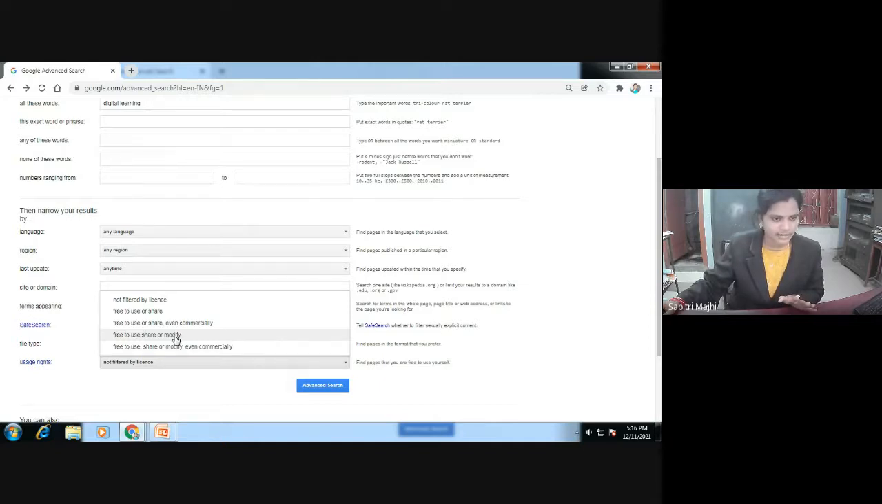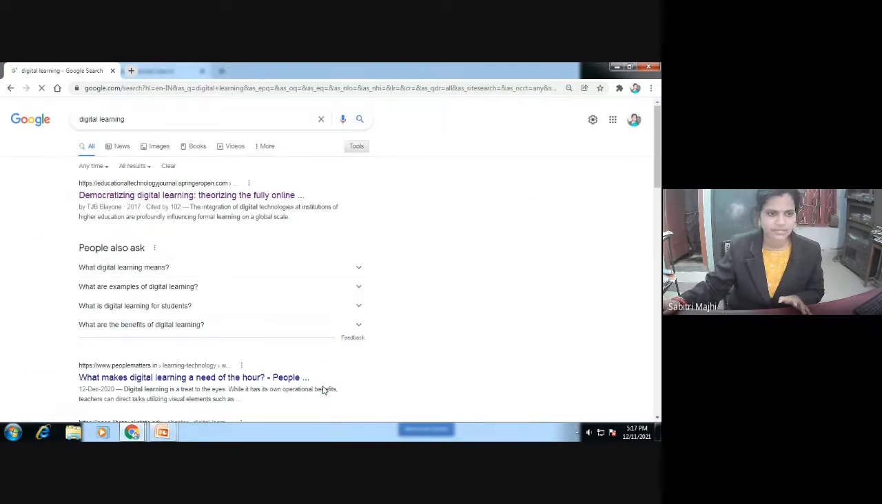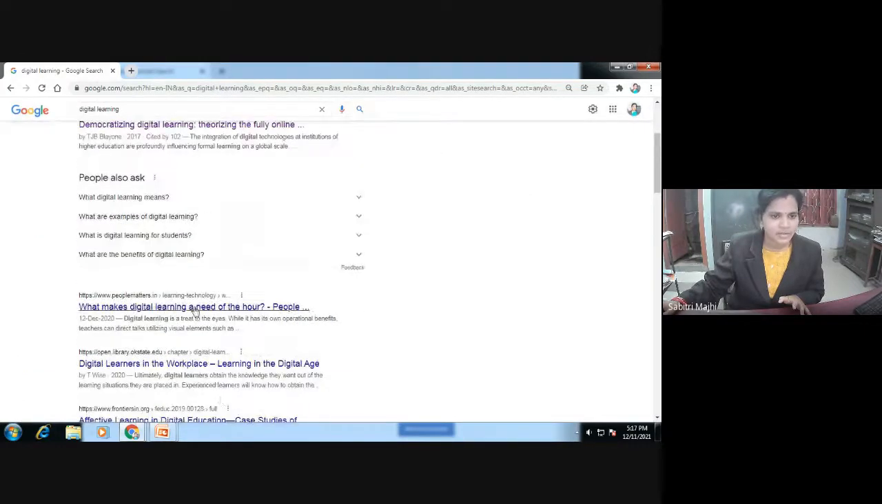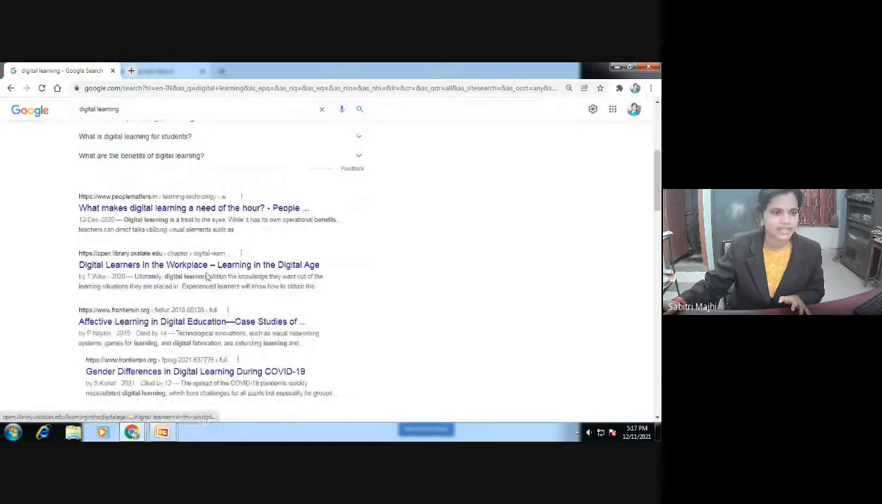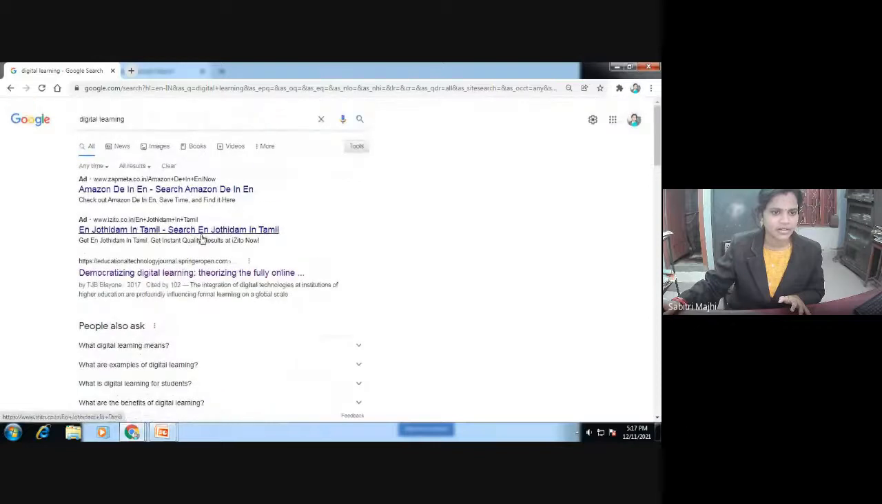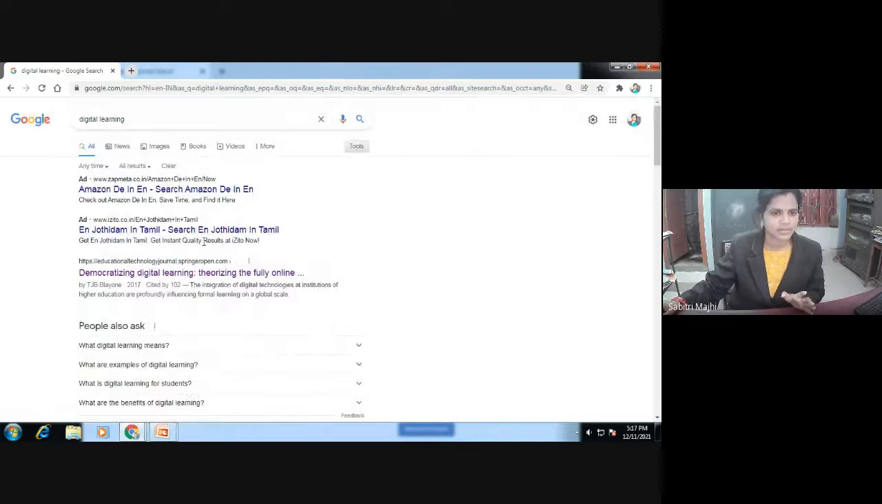So suppose I need this kind of work. Here the option is available. I will choose this option, free to use, share or modify, then search. So whatever retrievals you are getting, these are all open educational resources. You can use this, you can modify this, you can remix, you can share among people. So these are all open educational resources.